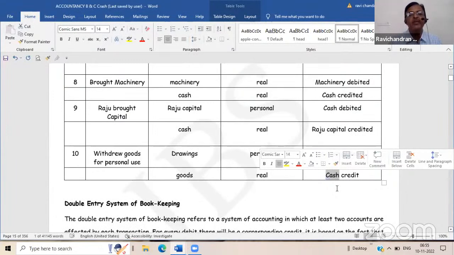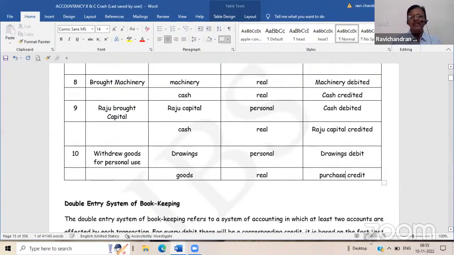Which item will you choose here? Sales. Suppose I am putting it as sales, whether it includes profit also. If I include this as a sale, outgoing goods, whether it includes profit also? Will any proprietor take profit on his own goods? No. Definitely, he has to withdraw the goods at purchase value. I am the owner of the business. Why should I take it at sale value? I have to take it at purchase value. So now I am amending my rule.